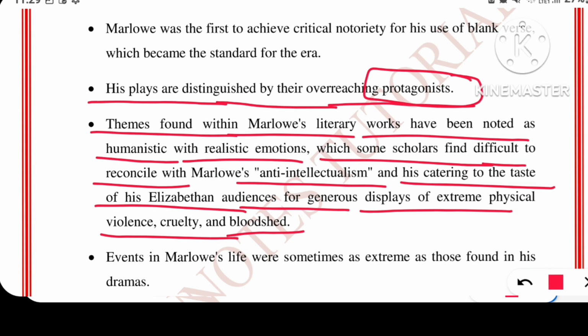Now, see, in his work, we find humanistic essence and realistic emotions.